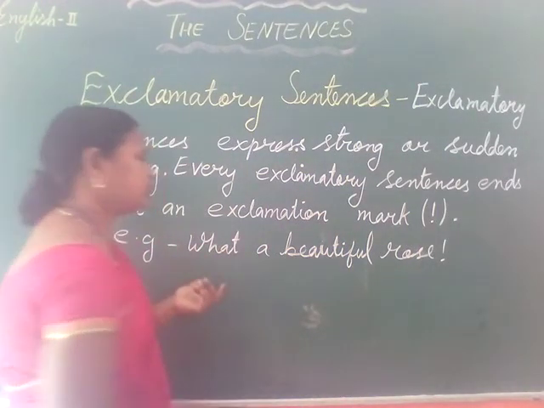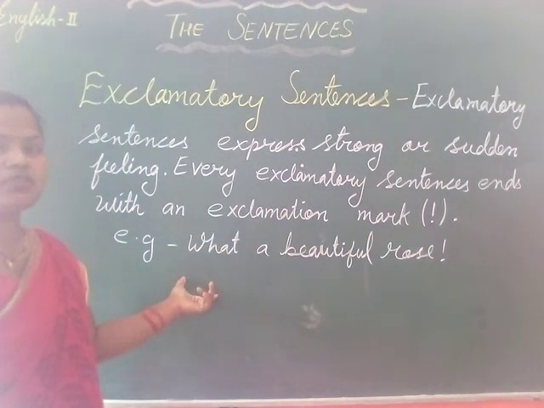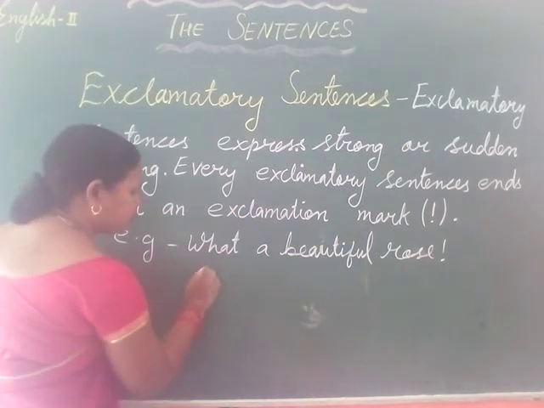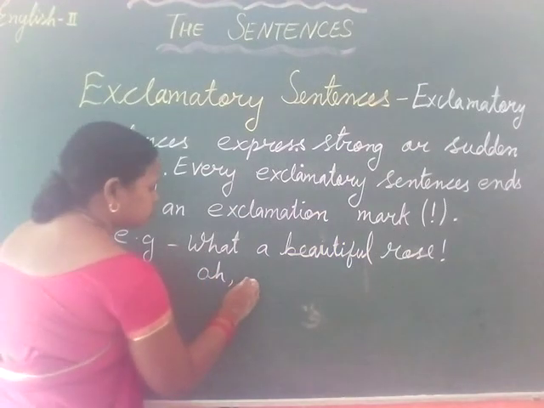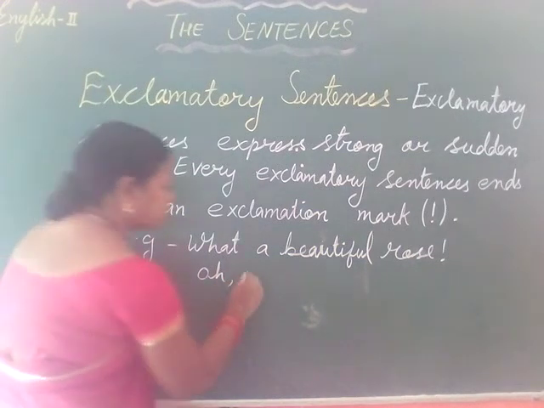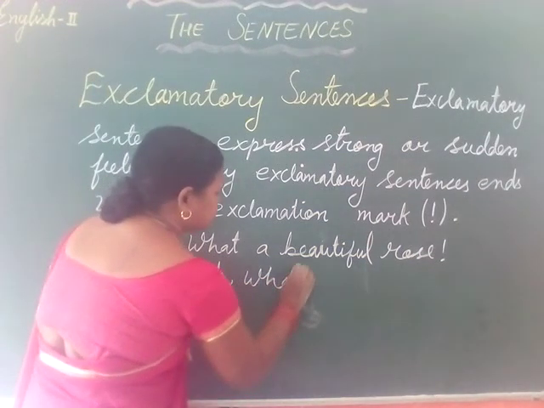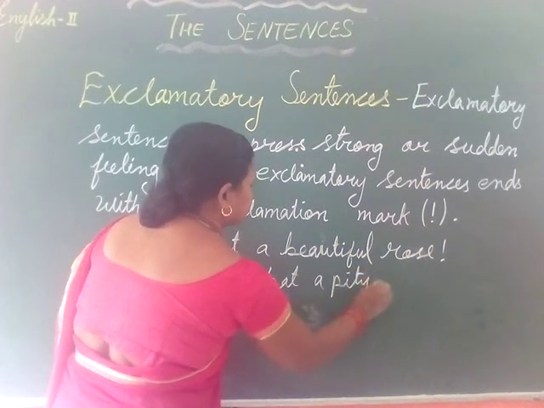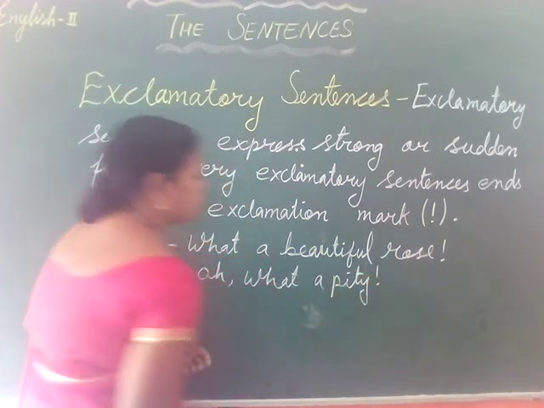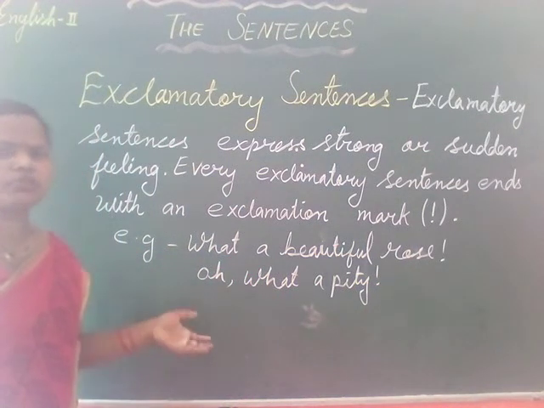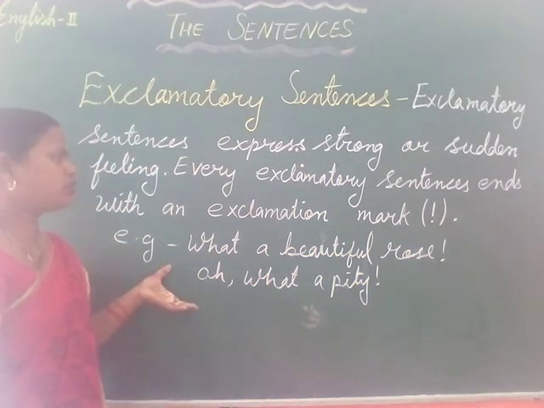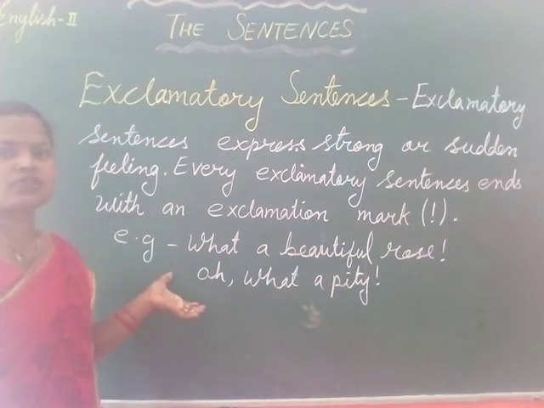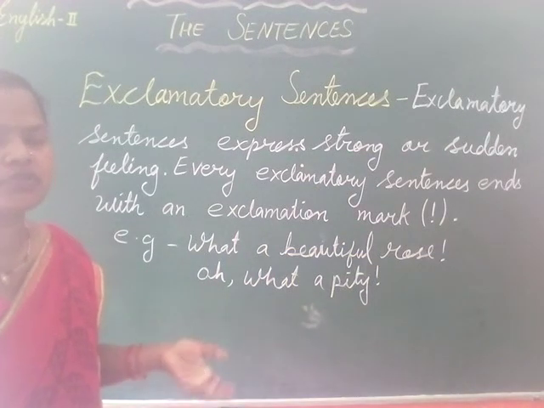This is an exclamatory sentence, and in the same way you can write, oh, what a pity. Or you can also write some other sentences. This depends on our feelings. We use different types of exclamatory words in different types of sentences.